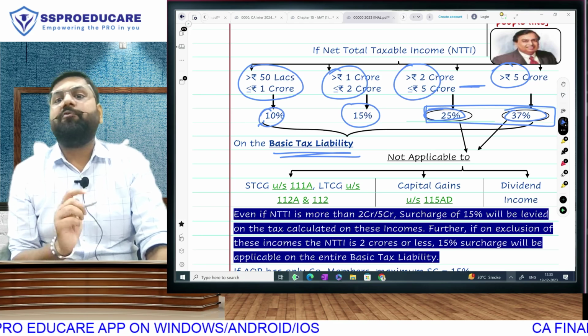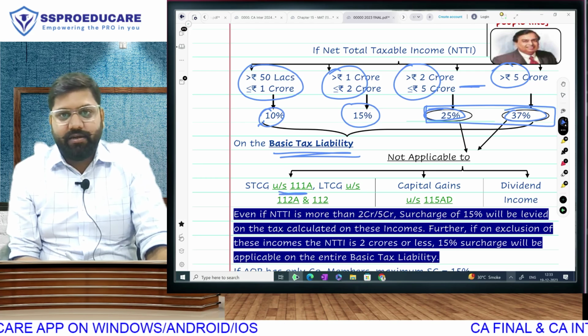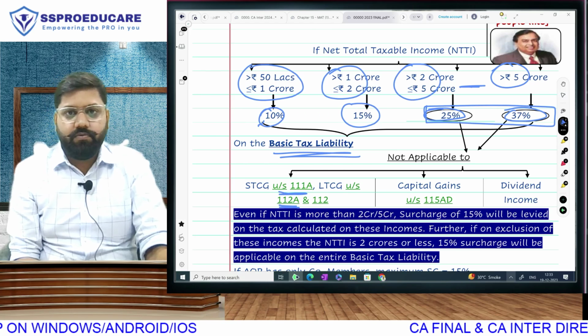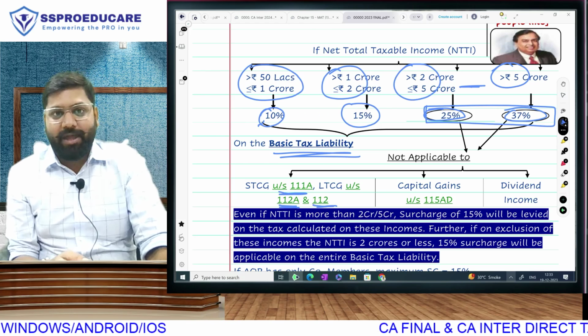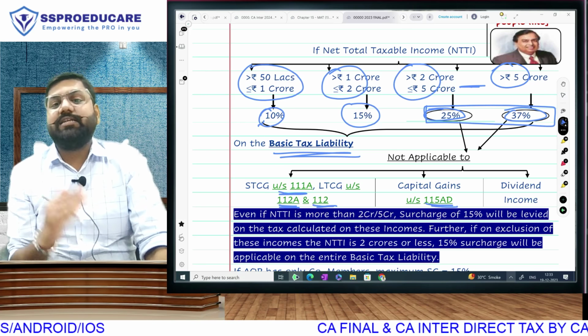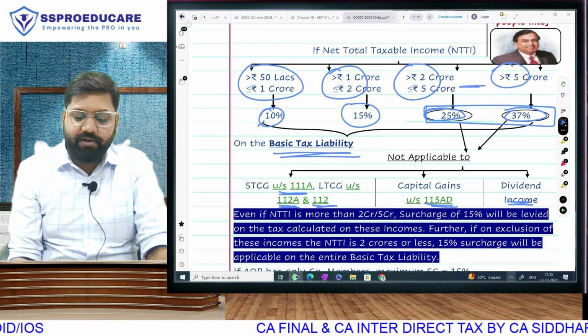So if you have the following incomes, which income? Stock market short-term capital gain, 111A. Stock market long-term capital gain, 112A. Other long-term capital gain, that means land, building, such things. 115AD, this is special capital gain for FIIs, which is covered in the special rates of tax chapter, or dividend income.